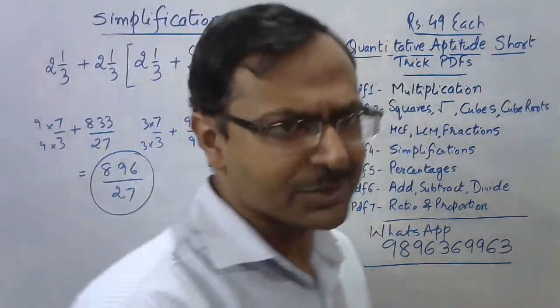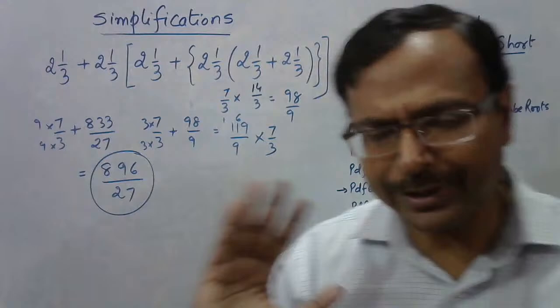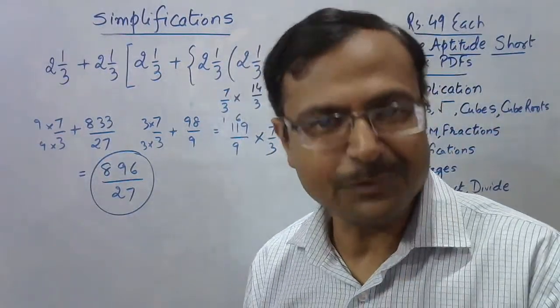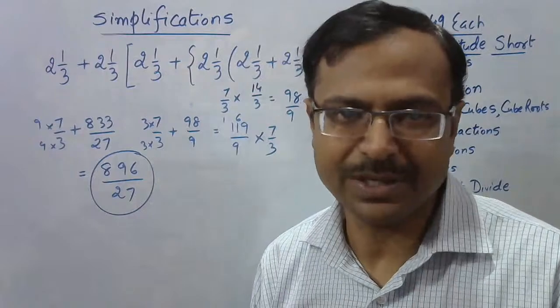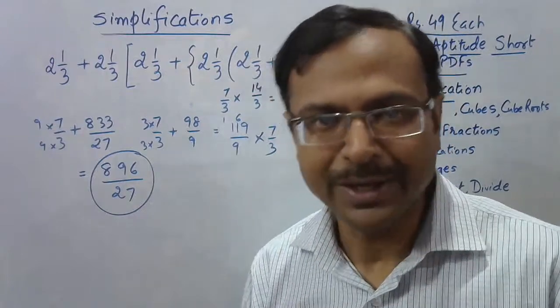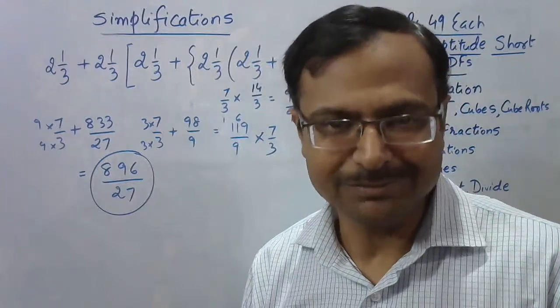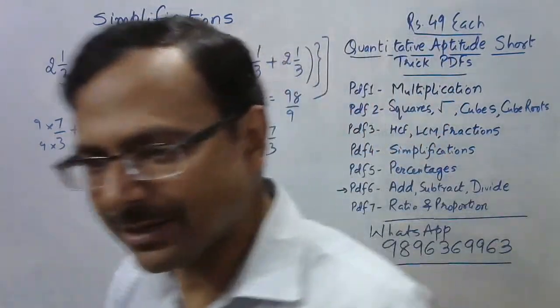And now I'll give you a chance to delete your answers, friends. So all those who did not get 896 upon 27, it makes it easier for me to announce the results. So you can just delete your comments if you have got it wrong, and I'll have only the list of good comments there. I mean, the comments which are correct.